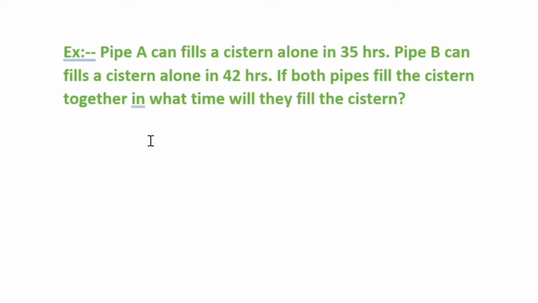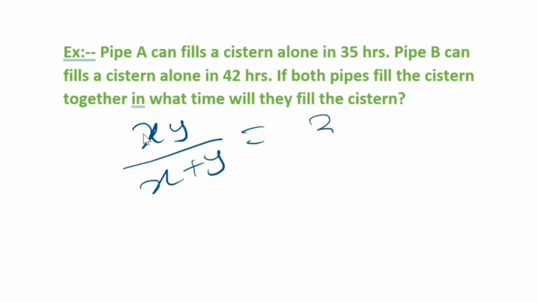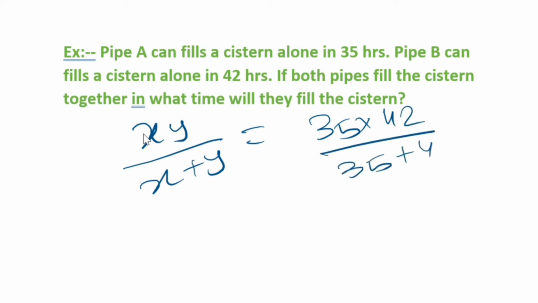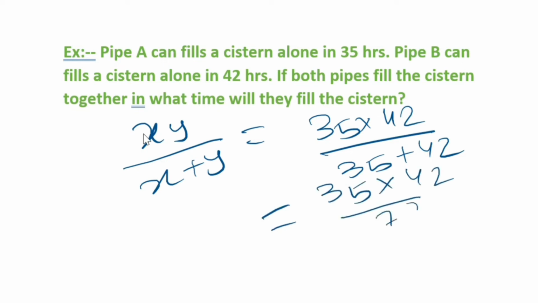So directly you can use the formula. What is the formula to find out the time to fill the tank? I'm writing the formula for you: xy by x plus y. So this is the formula. Okay, so 35 into 42 by 35 plus 42. 35 plus 42 is nothing but 77, so 35 into 42 by 77.